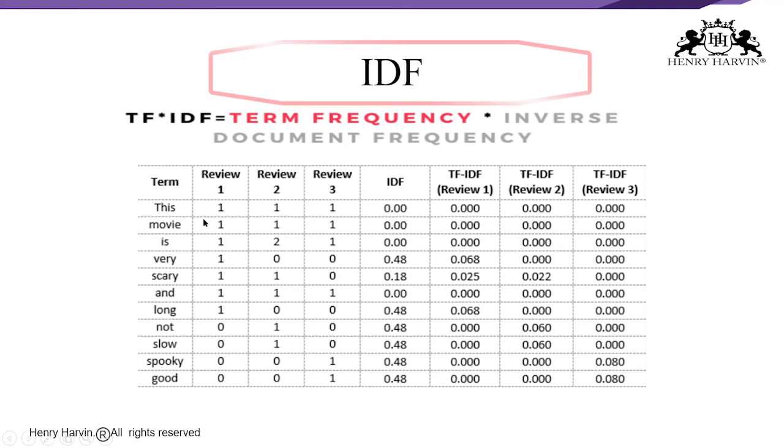Now let us try to understand this. Here it is written: review 1, review 2, review 3, and we have IDF. We are finding out tf-idf for all the cases. So now we have got the tf-idf scores for the vocabulary, and tf-idf gives larger values for less frequent words. If you look at this, 'is' is less, 'movie' is less, but 'very' is more.